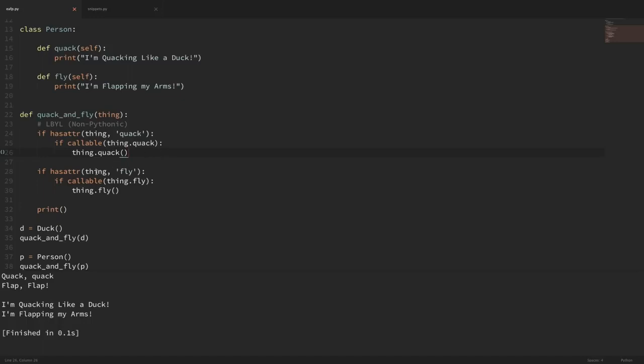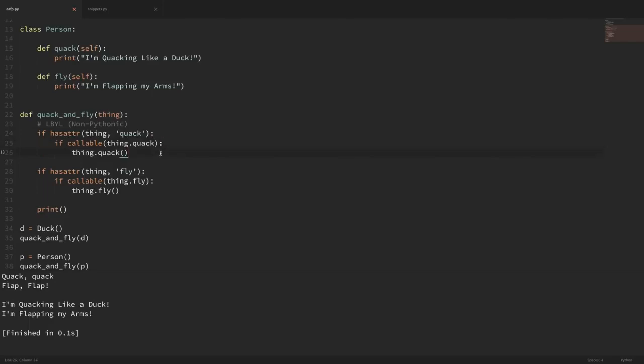We'd say, okay, does this thing have an attribute fly? Okay, it does. Is it callable? If it's callable, then run the fly method. So you can see how something like this would be pretty cumbersome after a while. So we're asking for permission at every step of the way. We're saying, can we do this? Can we do this? And then finally, if we pass all the permissions, then we actually do what we want.